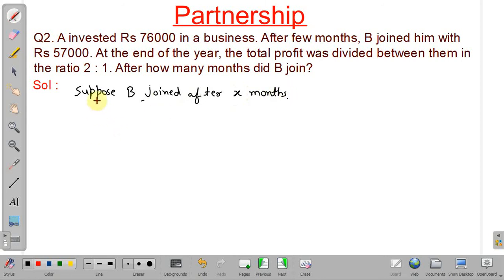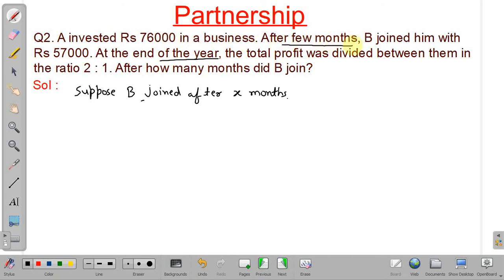See, total profit after 1 year is given. So the total investment period is 1 year for A. For B, what will be the investment period?